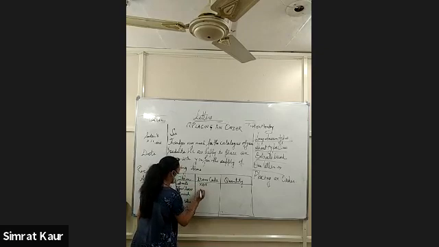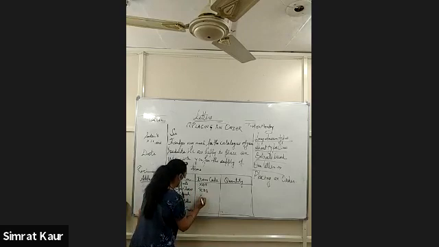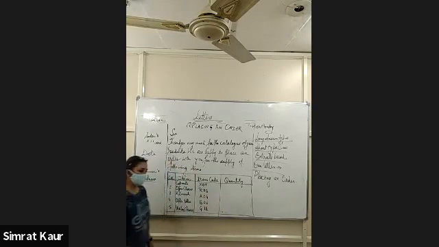Now, item code we need: X07, R03. You can write anything. A04, B06, G18. These are the item codes. And then you can write the quantity.